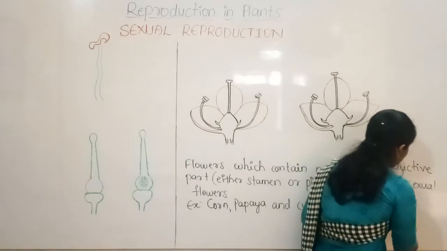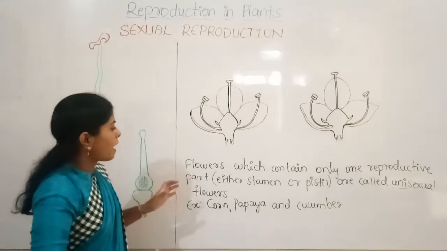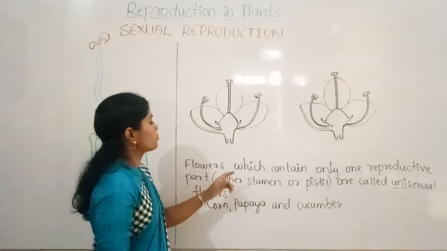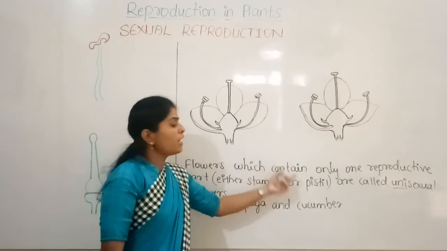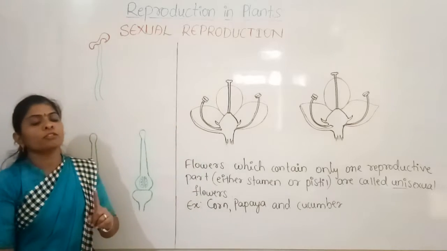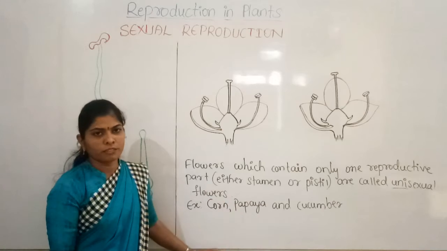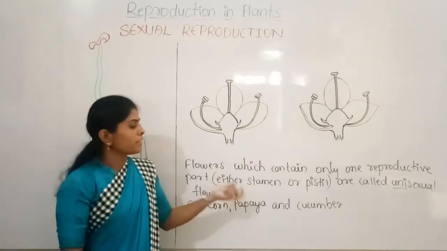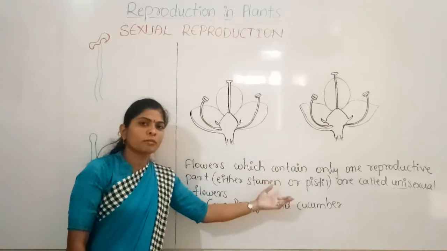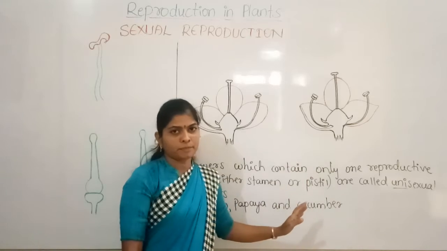So here the term uni means one. So the flowers which contain only one reproductive part, either the stamen or the pistil, we call unisexual flowers. Because inside it there will be either stamen or pistil. And that of the same plant.